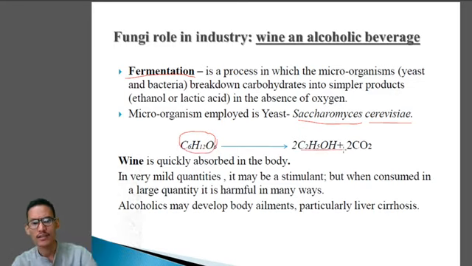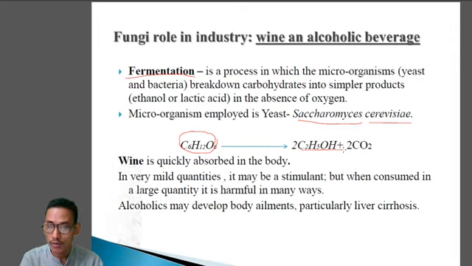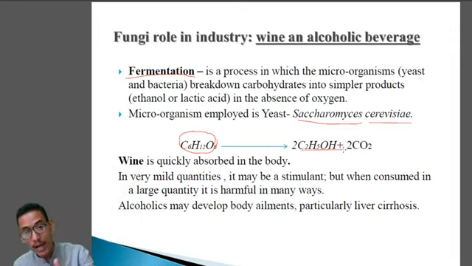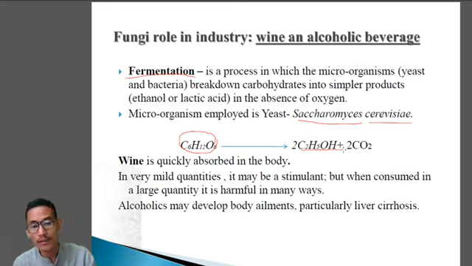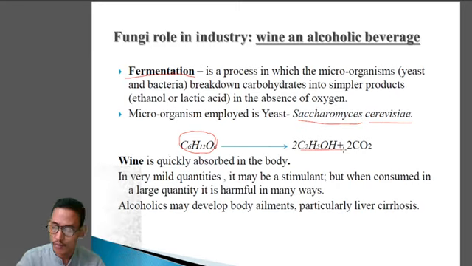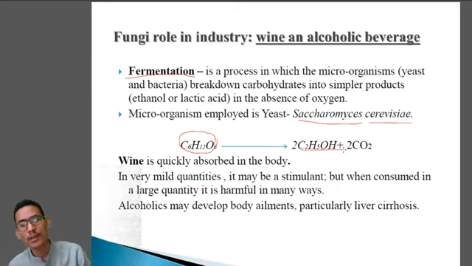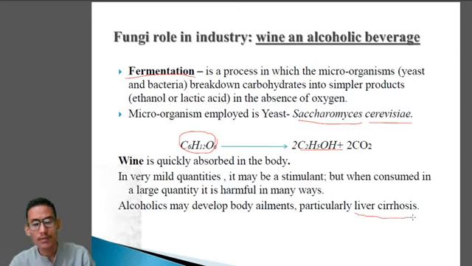Some characteristics of wine: it is quickly absorbed by the body. In very mild quantities it acts as a stimulant, but when consumed in large quantity it is very harmful to the body. Alcoholics who drink large amounts of alcohol or wine suffer from different types of body disorders. The most important disease they suffer from is liver cirrhosis. Liver cirrhosis means the cells of the liver start dying.